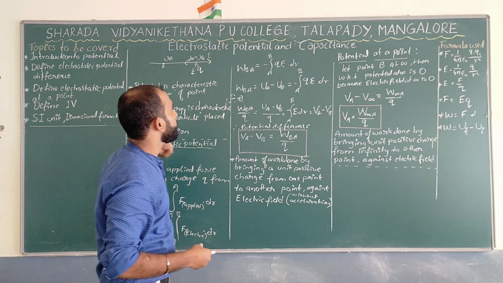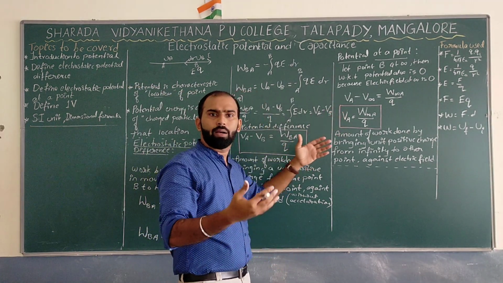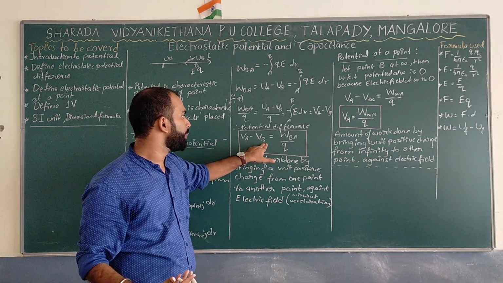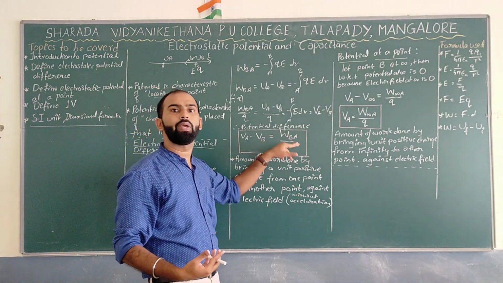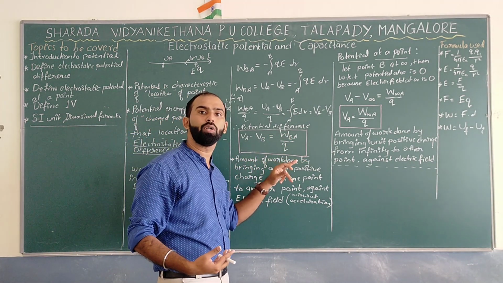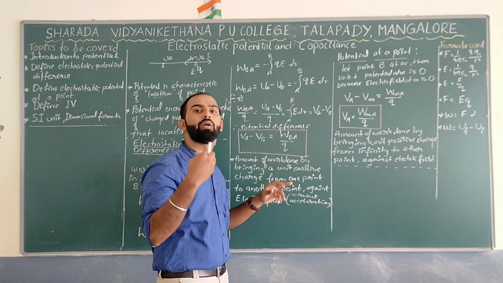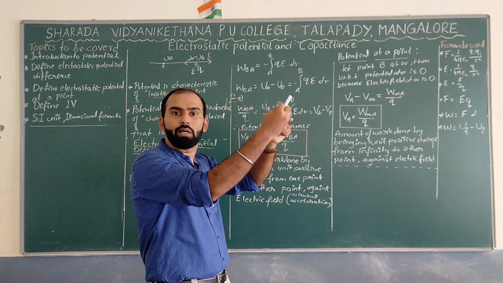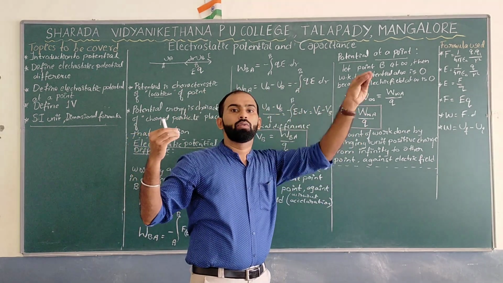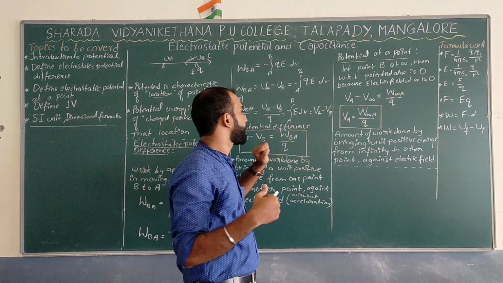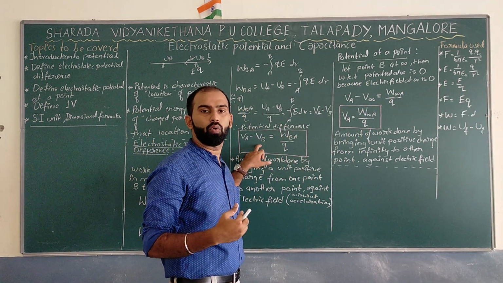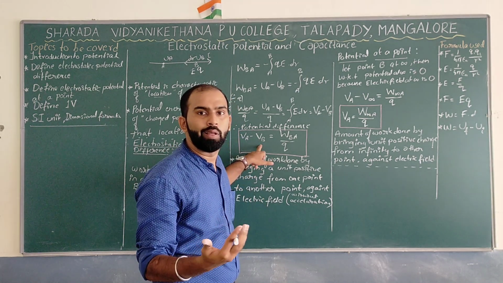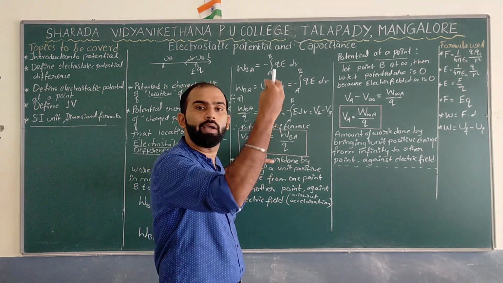From the previous case, the potential difference VA minus VB is equal to W_BA divided by Q. Why BA? Because we are doing work from B to A. Now we have kept point B at infinity, with the charge there, and we bring it to point A. As you know, what is the potential at infinity? It should be 0, because there won't be any electric field at infinity.